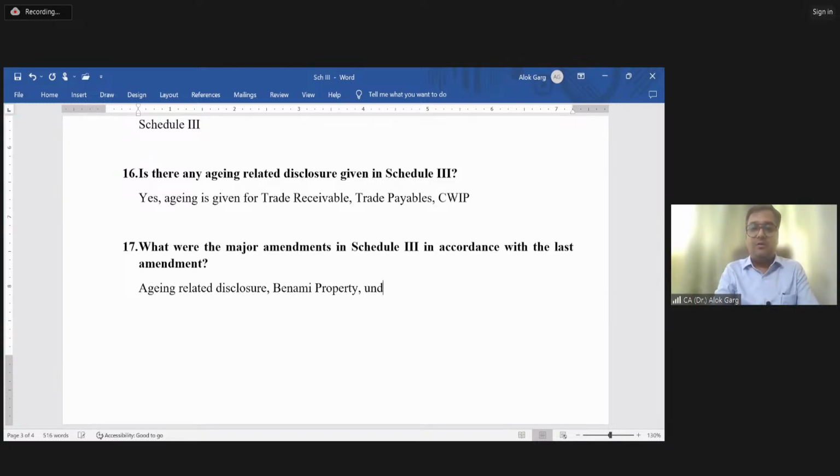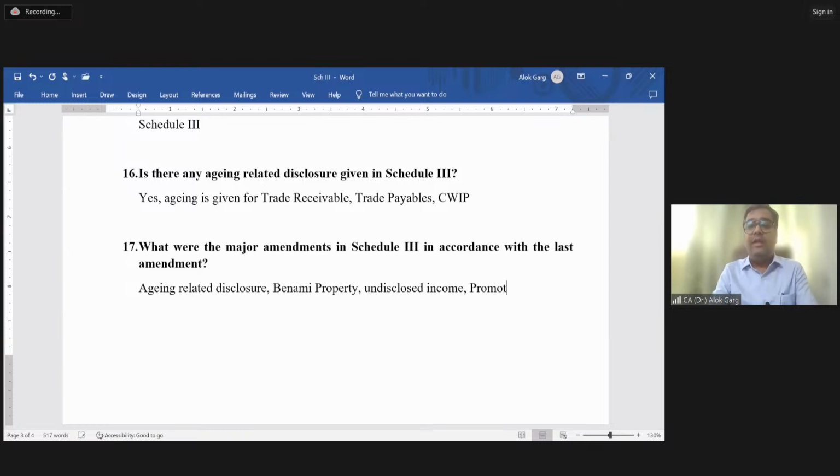Undisclosed income related disclosure. The company has not disclosed the complete income in the income tax return, but when the assessment happened, it was found that there was some undisclosed income, right? So friends, these kinds of disclosures are there in the new revised Schedule 3.